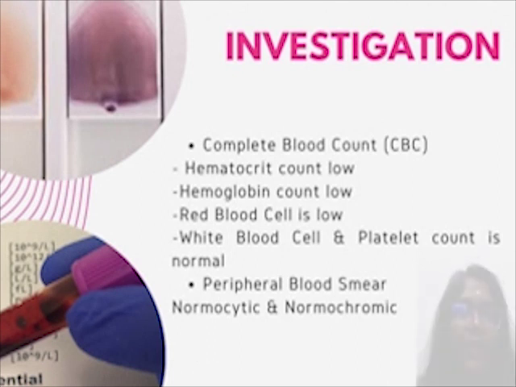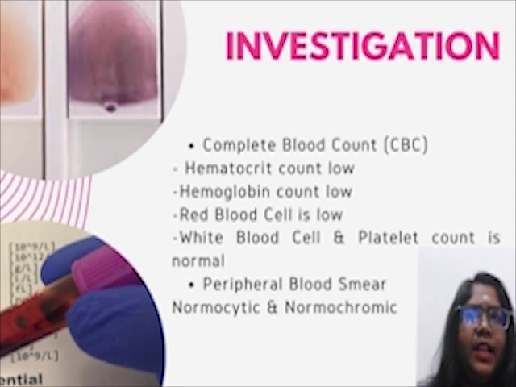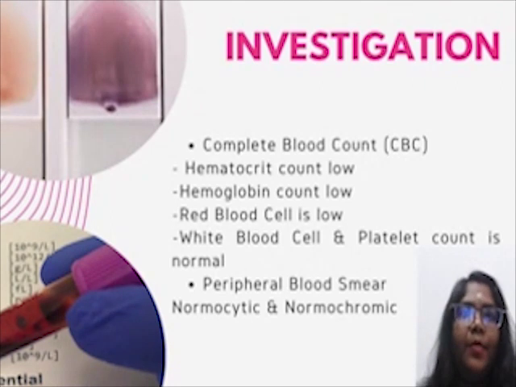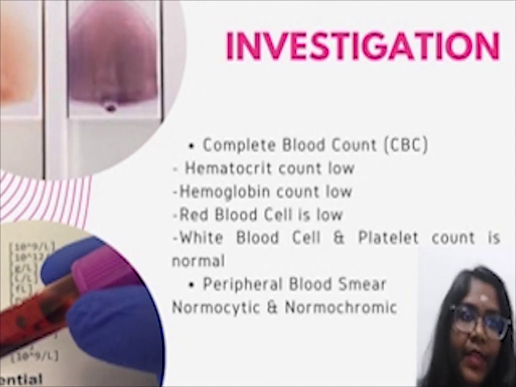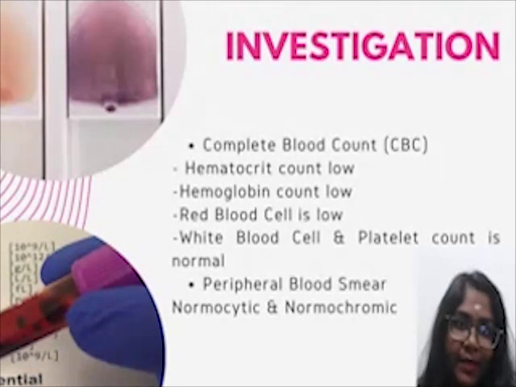Next, we are going to talk about the investigation to diagnose anemia. Firstly, the complete blood count test. The results show low hematocrit, hemoglobin and red blood cell count. The white blood cell and platelet counts remain normal. They are not affected by the anemia.